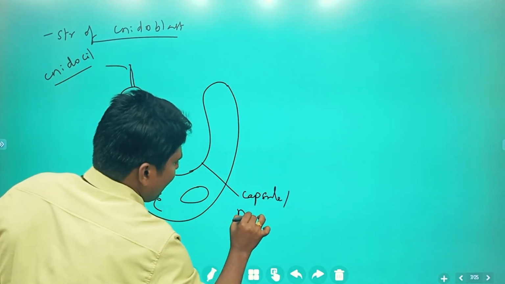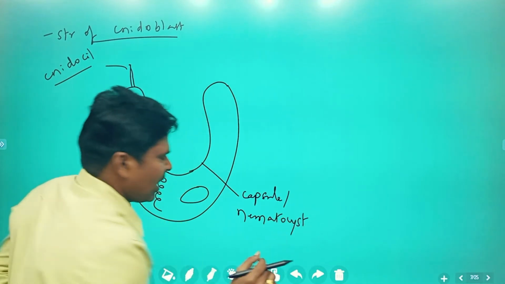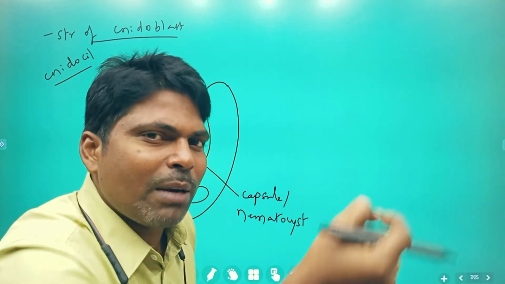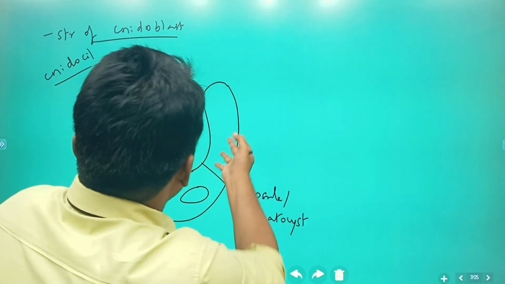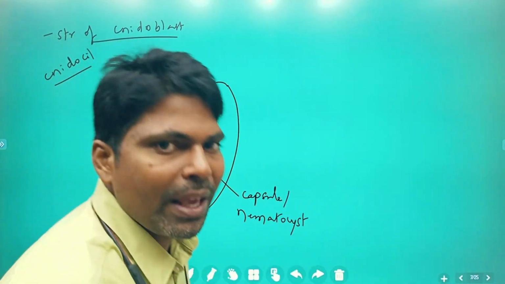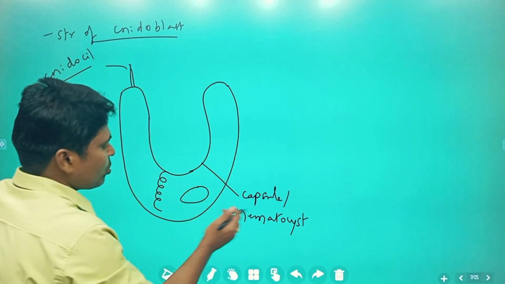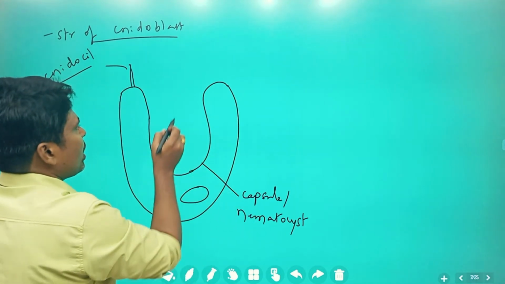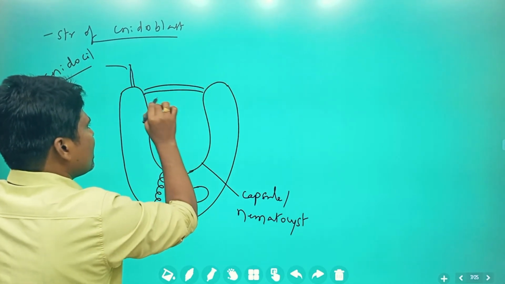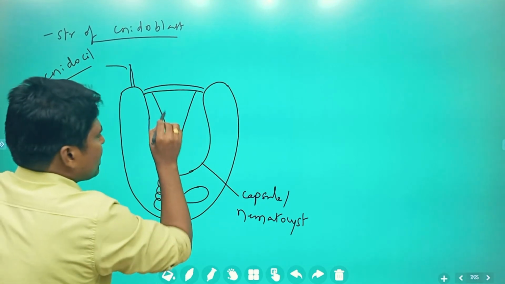also known as nematocyst. Those small dot-like structures present on tentacles and body, you are going to call cnidoblast. We are discussing the cnidoblast. I made it big, so don't get confused. This is the entire cnidoblast. In that capsule-like structure, one more thing is present inside. So how it is present inside, we are going to see.